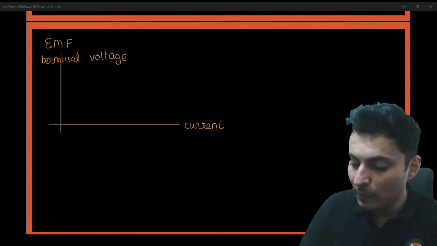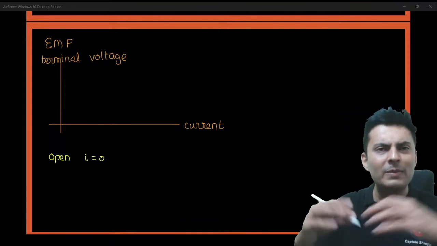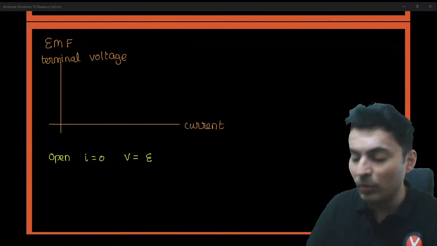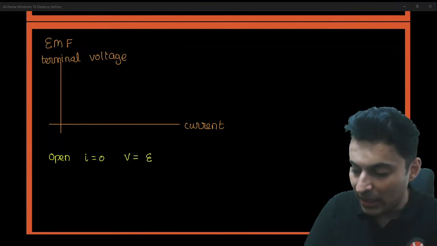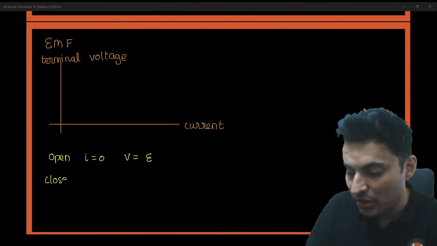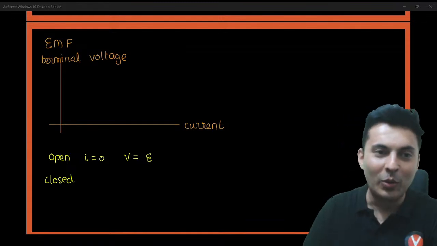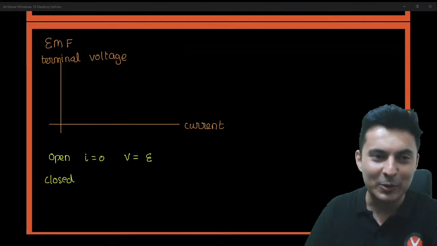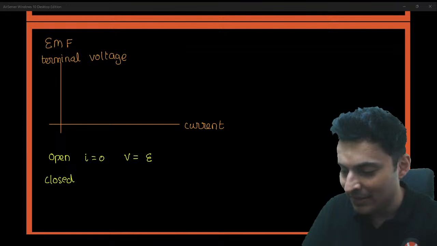When you keep the cell open, the current is not there. Open means nothing is connected, and the terminal voltage happens to be the EMF. But when it is completely closed, my dear warriors, think about it. The current will be maximum.